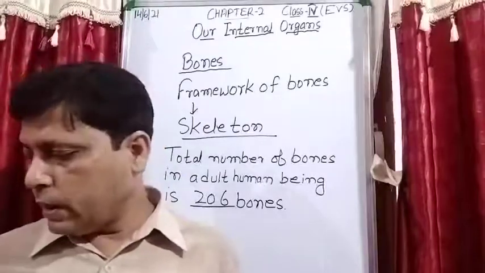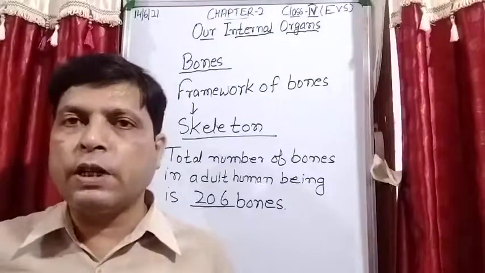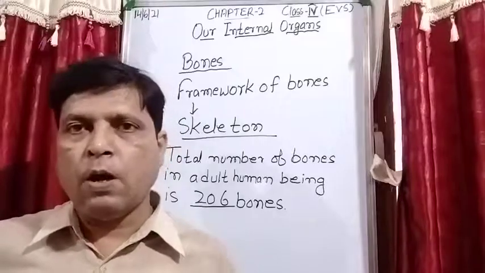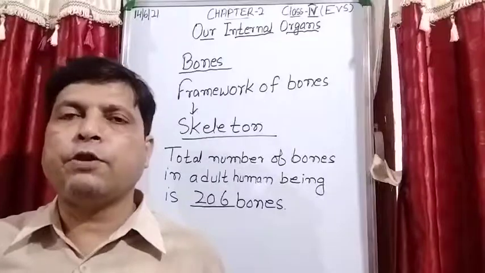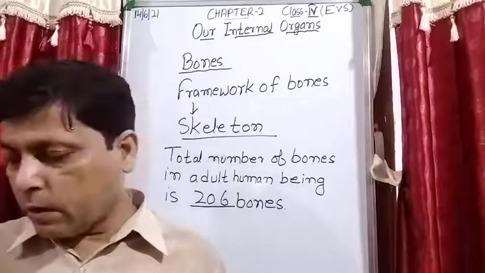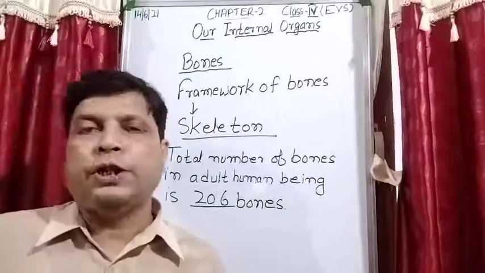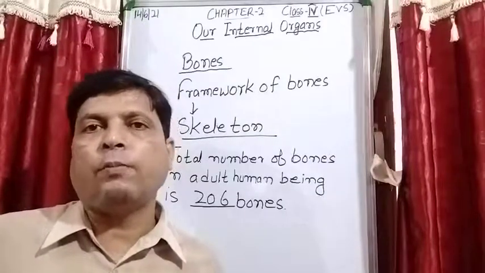So this skeleton system, or this framework of bones, gives shape to our body. It also supports our body. Is it clear? Another important function of bones is that they protect the soft internal parts of the body, or you can say the delicate organs of the body.